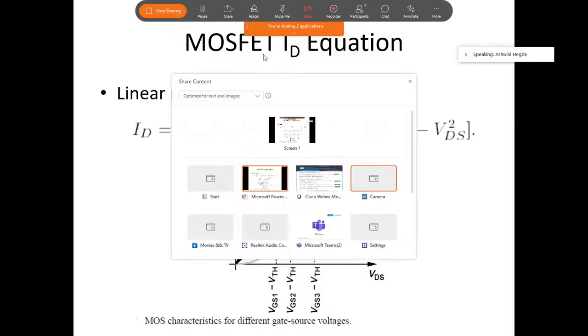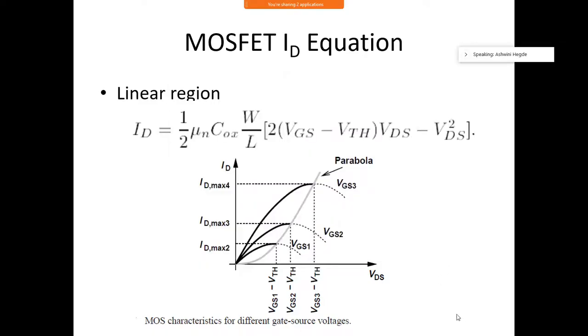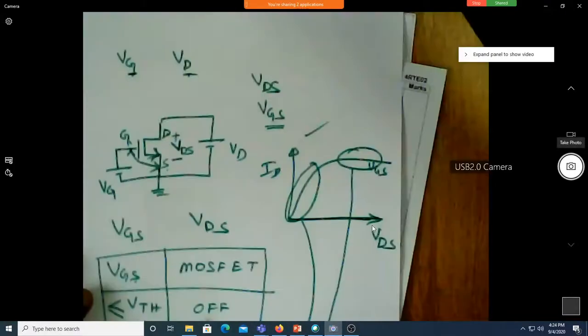Okay, let me share the camera also. Where is my camera? Camera is, I think it's already, 1 second. Okay, let me share the camera also. Okay, now,